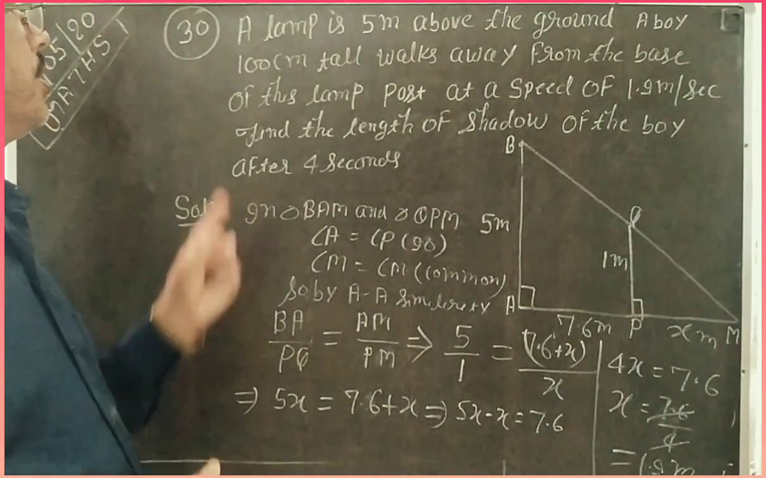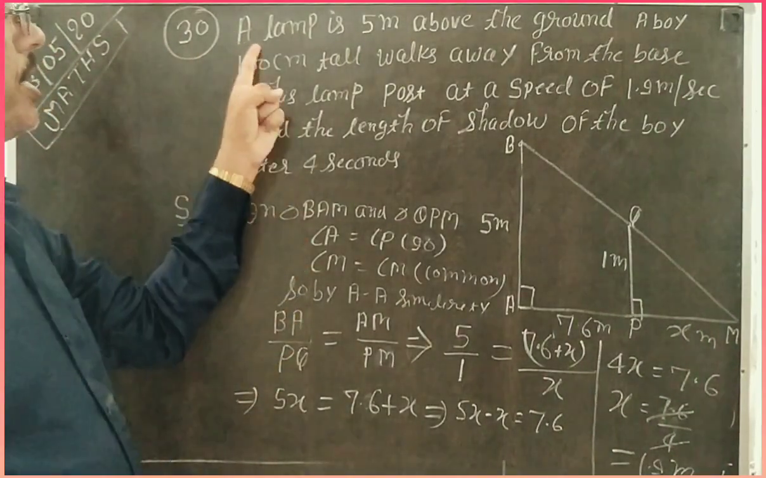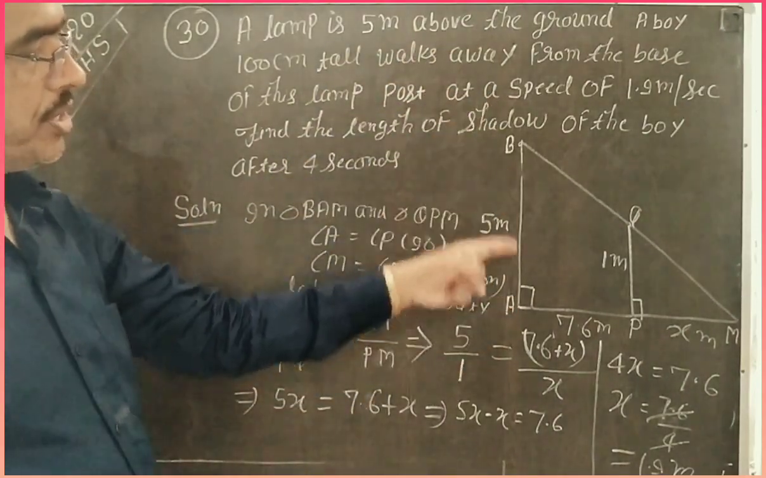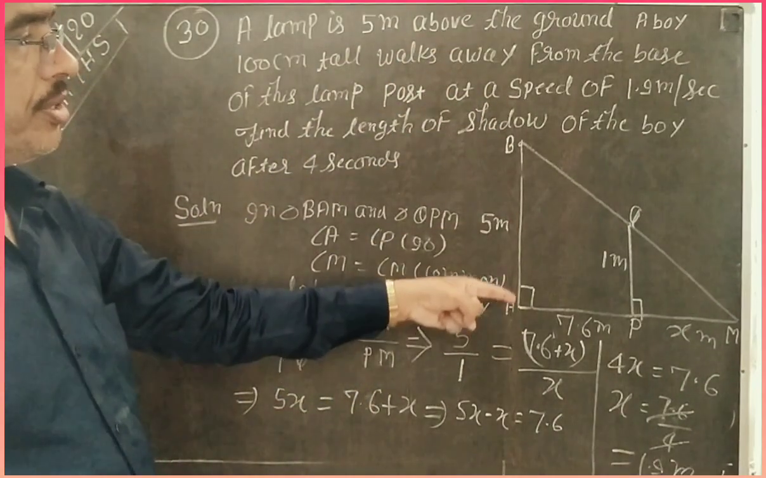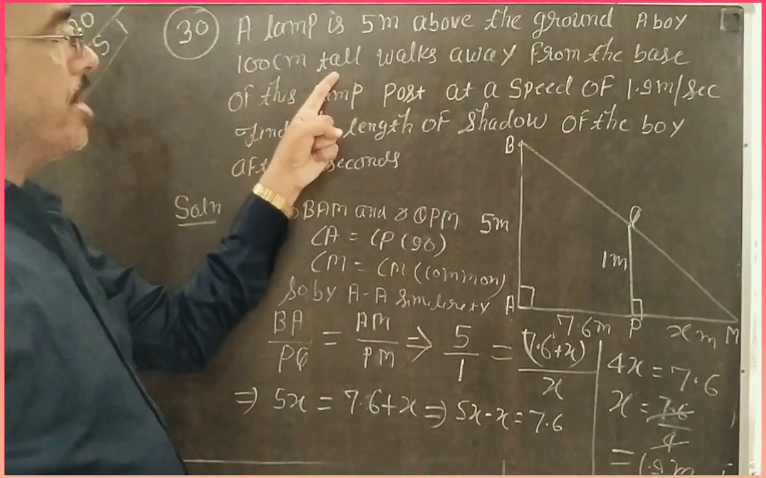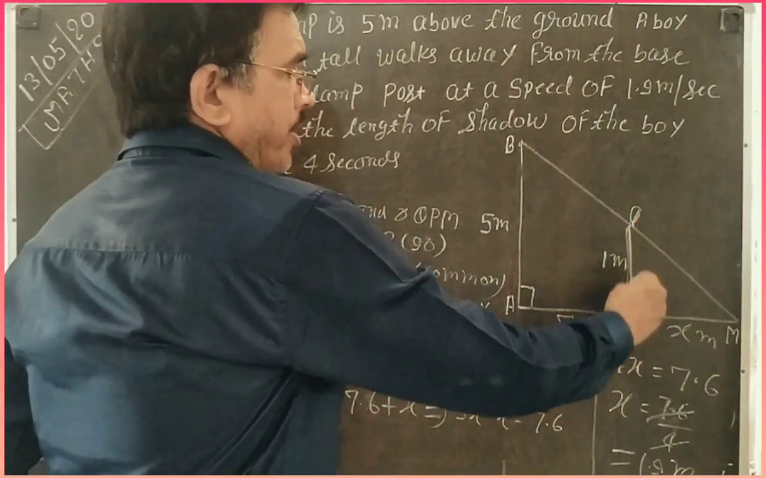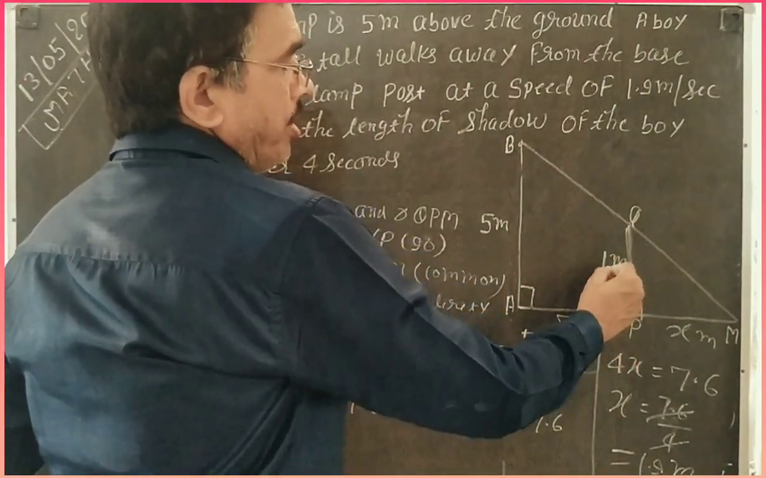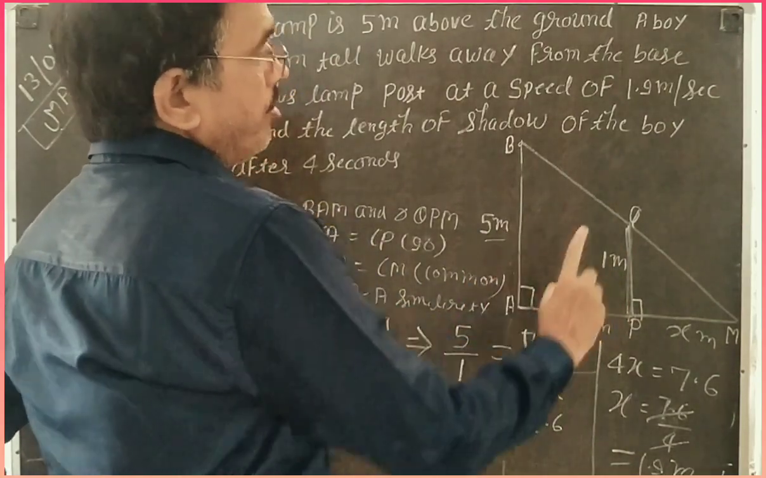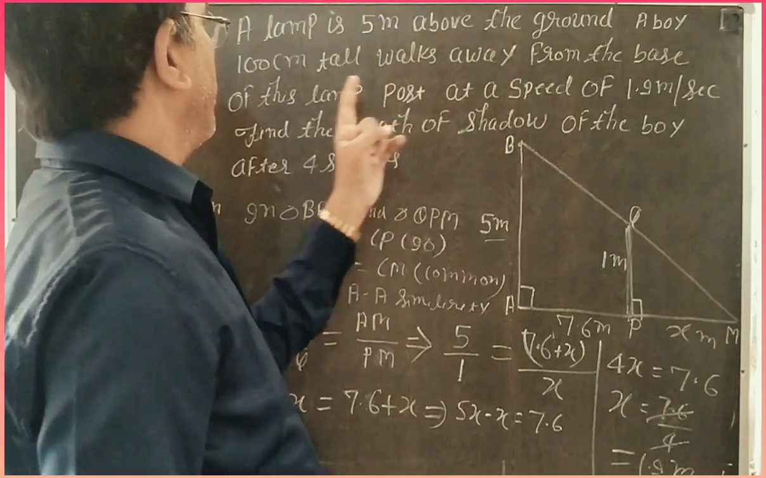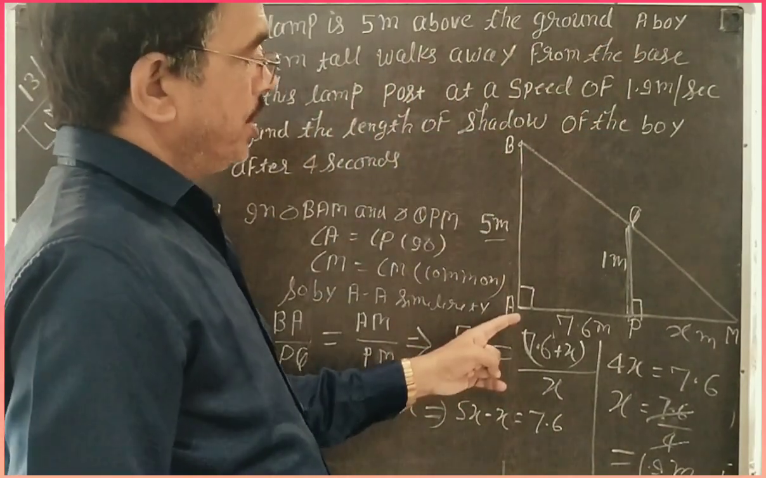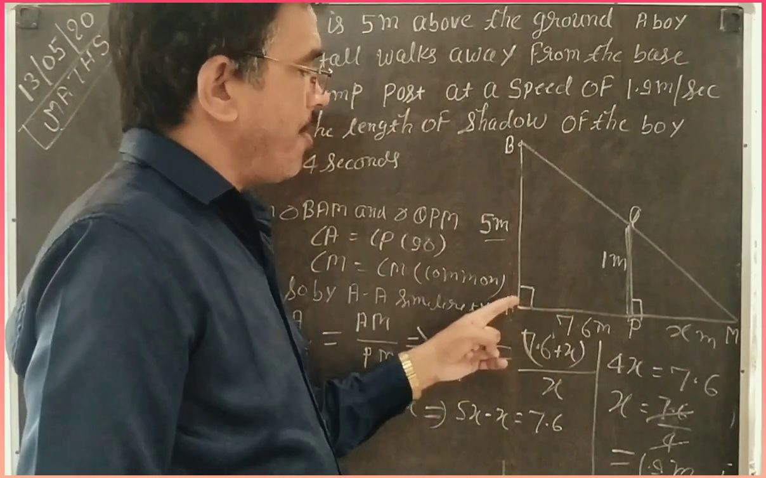Now see here, question number 13. A lamp is 5 meter above the ground. This is the lamp post and it is 5 meter above the ground. Total height of the lamp post is 5 meter. A boy 100 centimeter tall. This is the boy PQ and it is 100 centimeter tall. I change it into meter because it is given in meter, so 100 centimeter is converted into 1 meter. The boy walks away from the base of the lamp post.